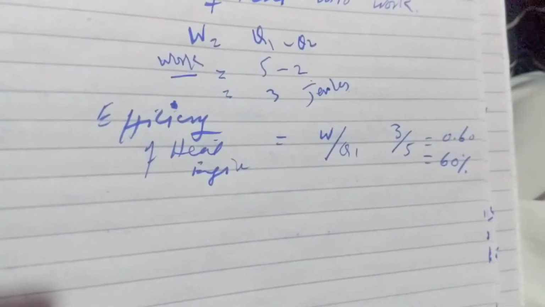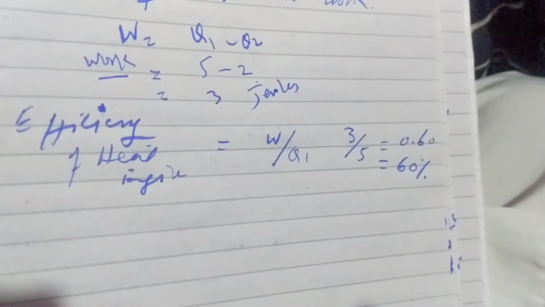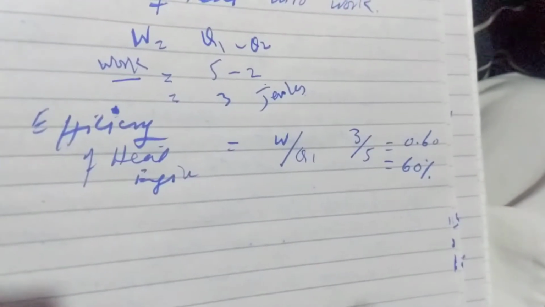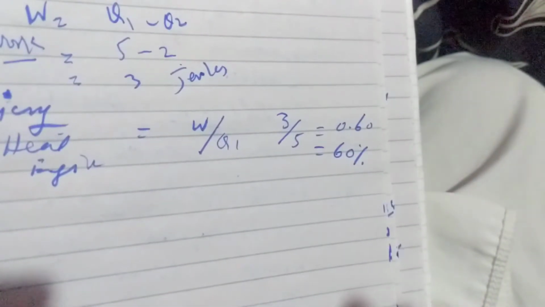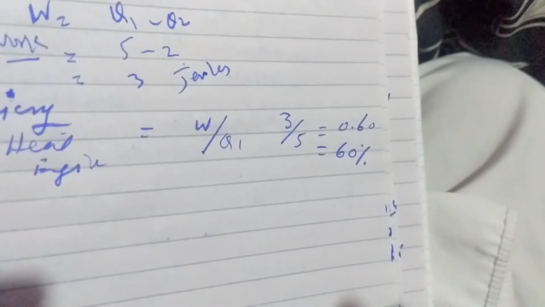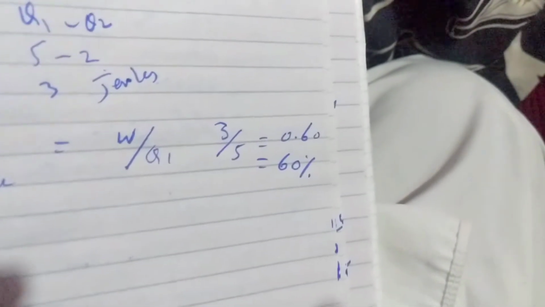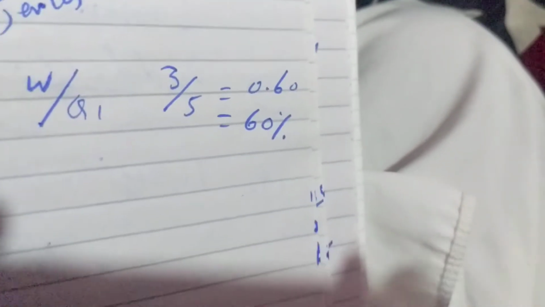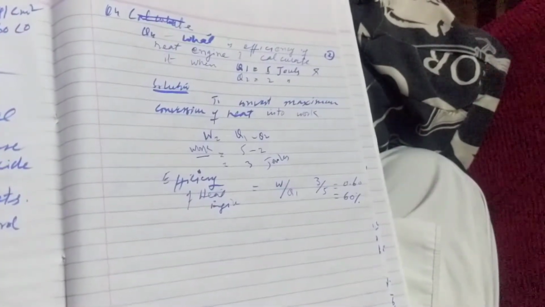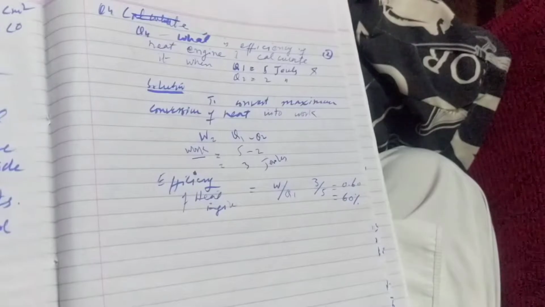The formula for calculating the efficiency of heat engine is as follows. Efficiency is equal to W by Q1, where W is work and Q1 is the heat energy supplied. In this case, the work is 3 joules, whereas the heat energy supplied is 5 joules. So 3 by 5, the answer is 0.60 or 60% is the efficiency of this engine. This was the solution of question fourth of the final term exam in case of short questions.